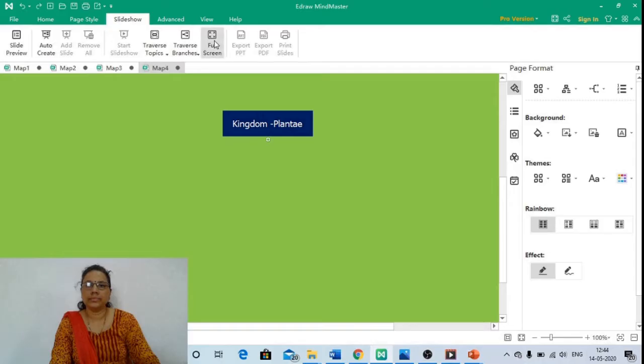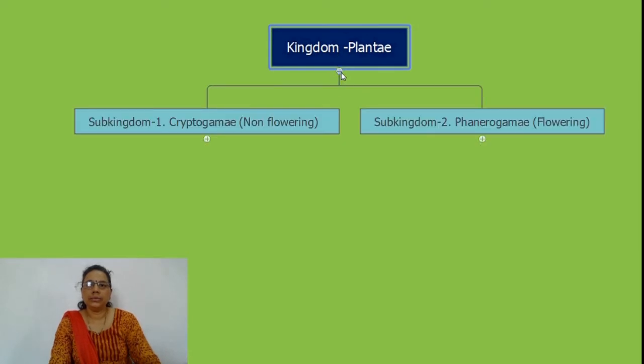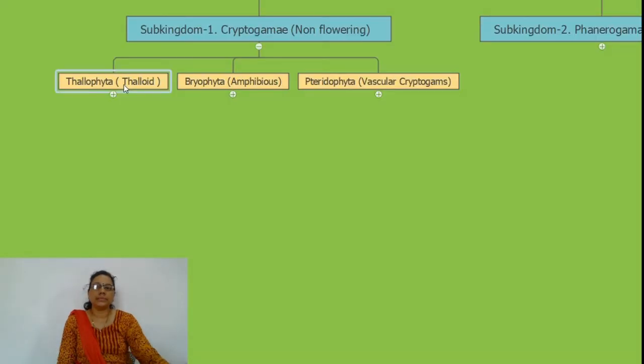For that we go to Kingdom Plantae. It is divided into two subkingdoms, cryptogamy and phanerogamy. Cryptogams are the plants which are non-flowering, also known as lower plants, and the phanerogams are called higher plants, and they are flower and seed bearing plants. The subdivision cryptogams, that is non-flowering plants, is divided into three divisions: Thallophyta, Bryophyta and Pteridophyta.